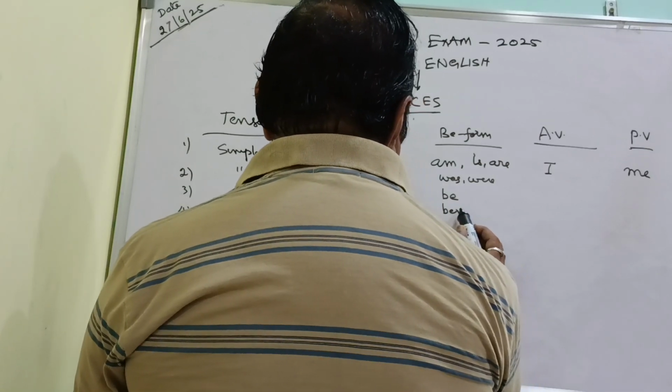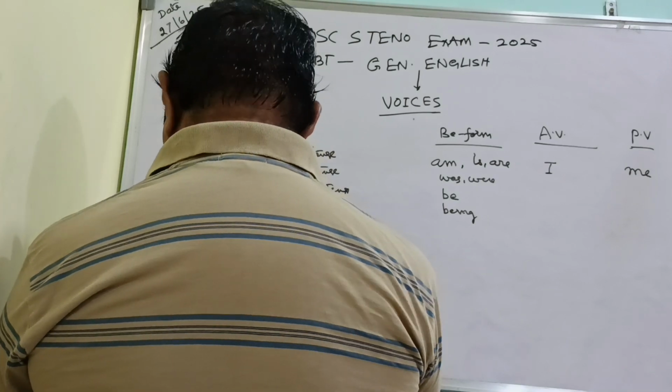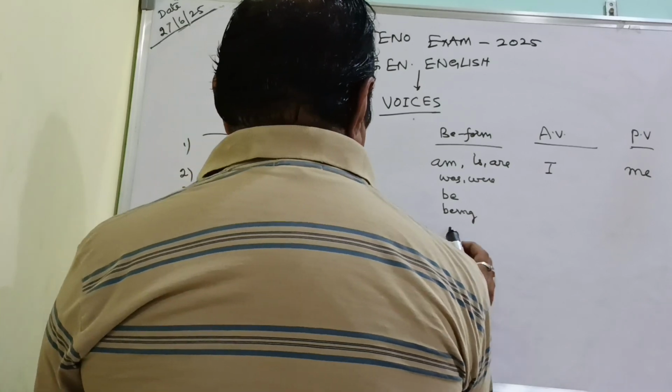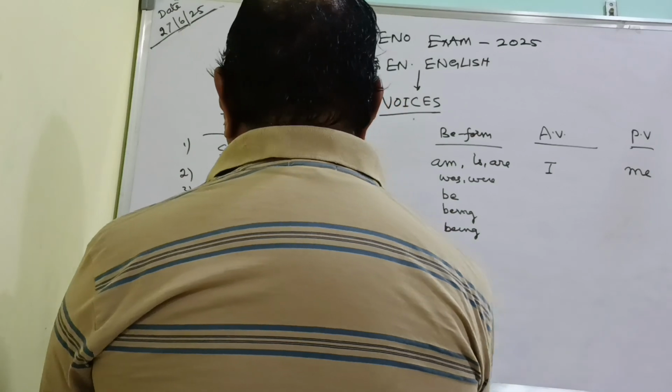Here be, then here being. Then past continuous, and the past continuous will be the same as being only.